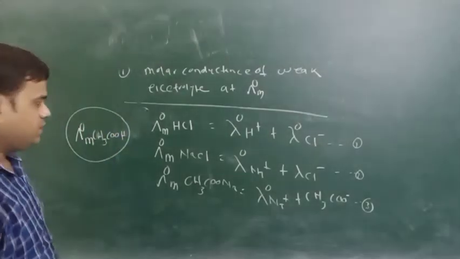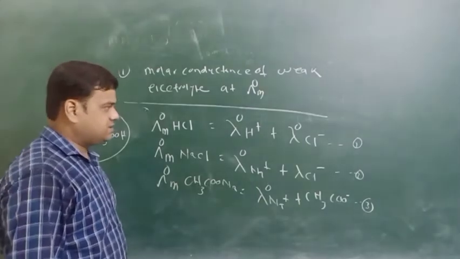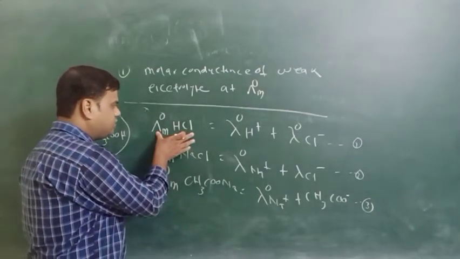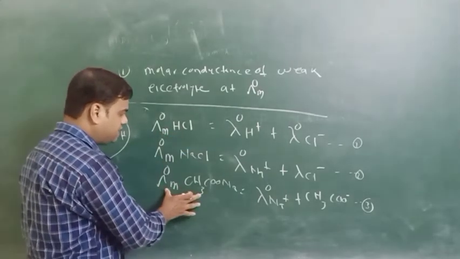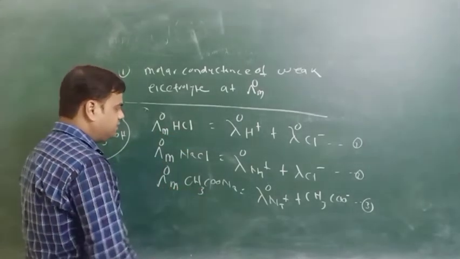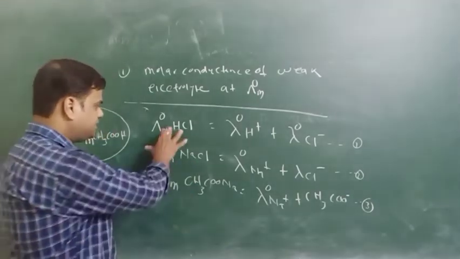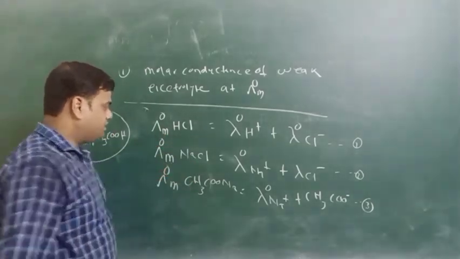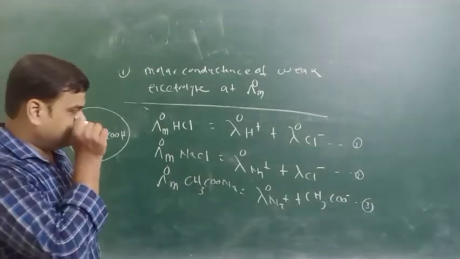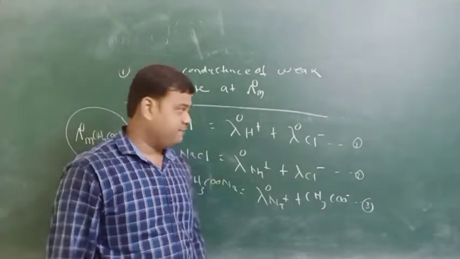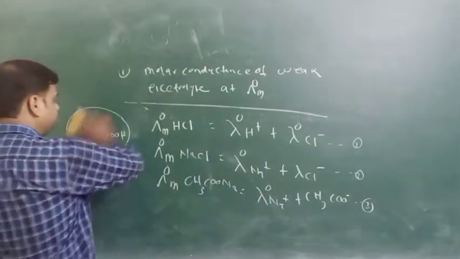Okay, so how will we get this value? If we add the molar conductance of HCl at infinite dilution and sodium acetate, and then subtract NaCl from this addition, we will get the value of acetic acid at infinite dilution. Okay, so we will do that.